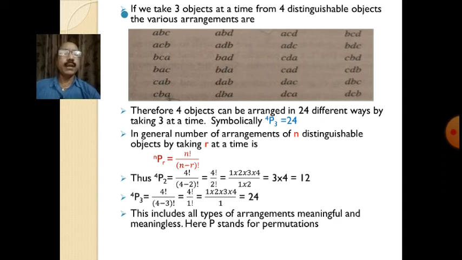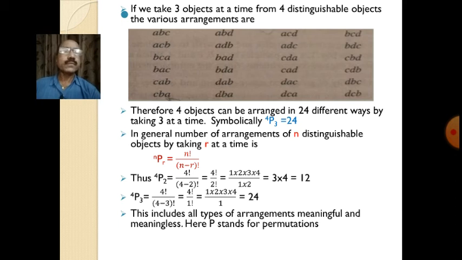In general, the number of arrangements of n distinguishable objects by taking r at a time is nPr equal to n factorial divided by (n minus r) factorial. This is the general formula for finding the number of permutations.